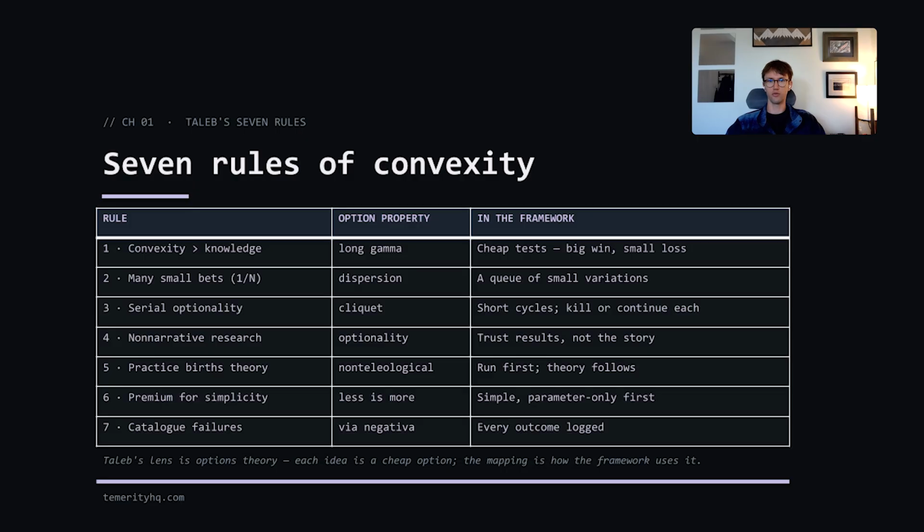The sixth rule is a premium for simplicity. The less is more property. This means to favor simple parameter-only candidates first because they're cheaper to test and less room for false narratives.